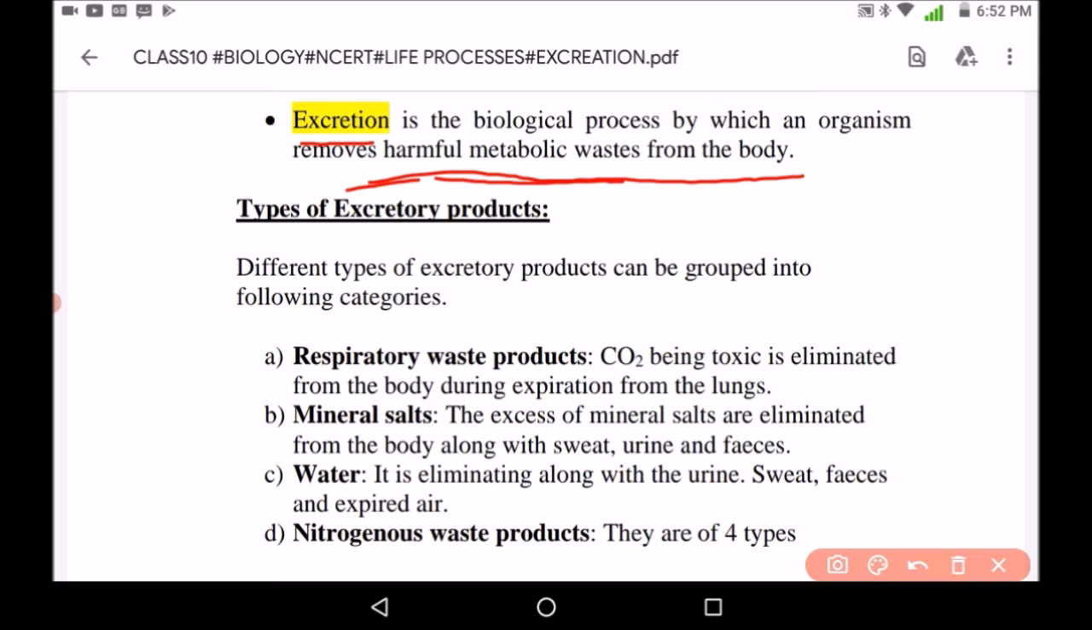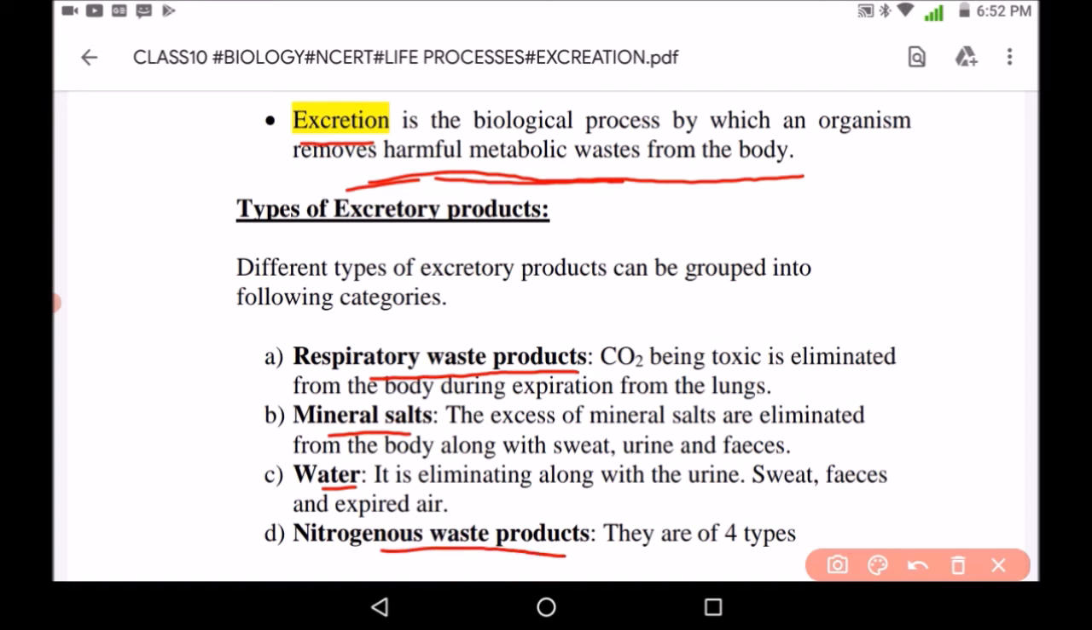Now there are various types of excretory products, like respiratory waste products. CO2, being toxic, is eliminated from the body during expiration from the lungs. So CO2 is the respiratory waste product. Second is mineral salts. The excess of mineral salts is removed from the body along with sweat, urine and feces. Third is water. It is eliminated along with urine, sweat, feces and expired air.